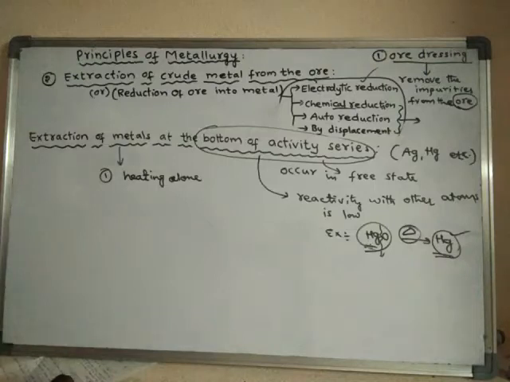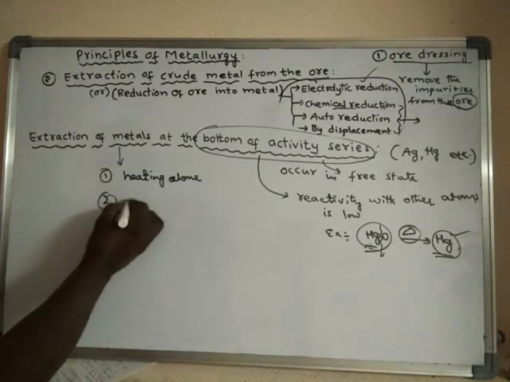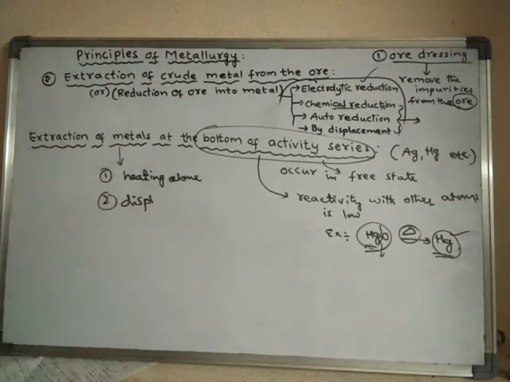The other is displacement, by using aqueous solutions.